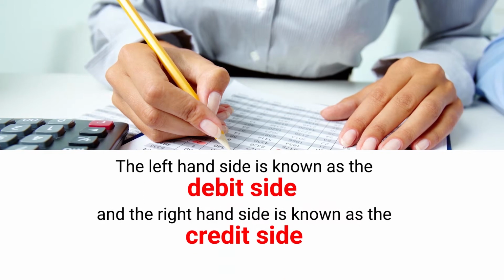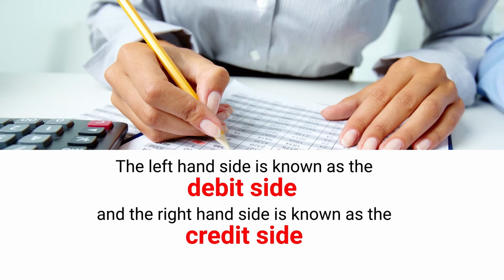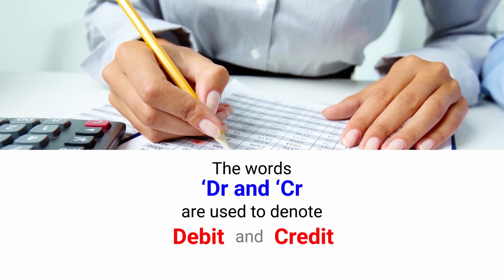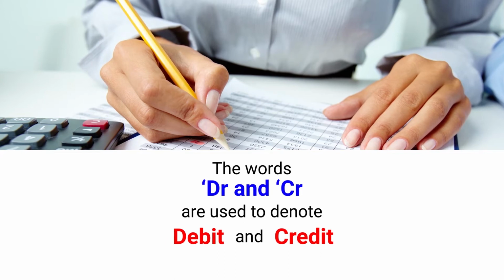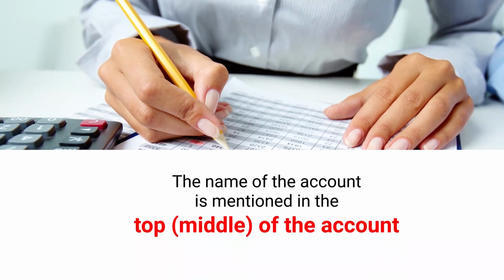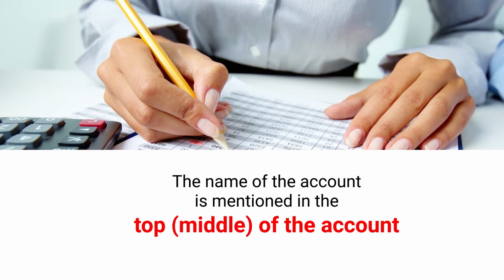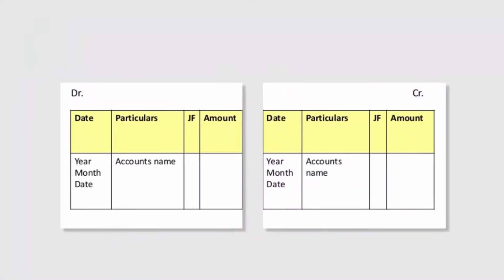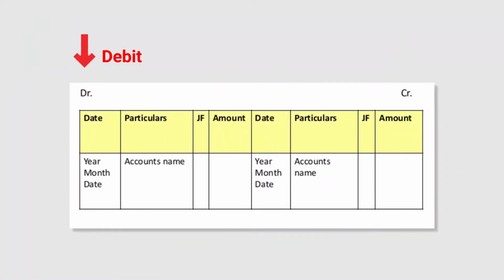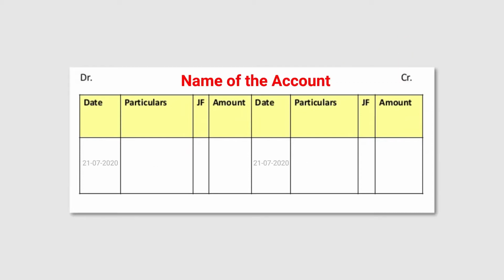The left hand side is known as debit side and the right hand side is known as credit side. The words DR, which stand for debit, and CR, which stands for credit, are used to denote debit and credit. The name of the account is mentioned at the top of the account, like purchase account or sales account, in the middle of the top of the account.